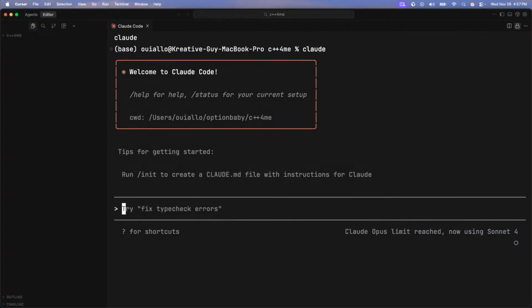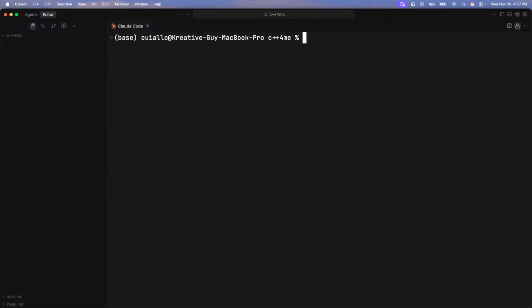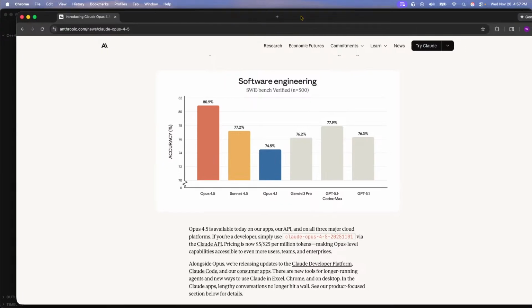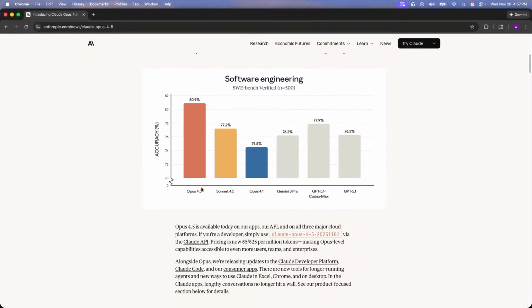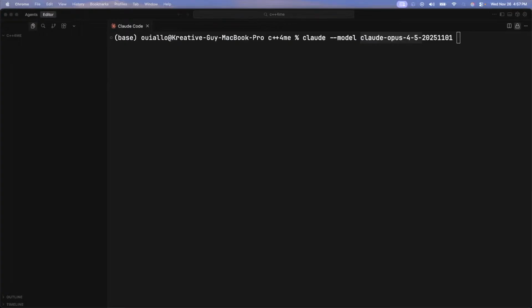Now, I'm going to be using 4.5 Opus. This is the model that just dropped yesterday, Monday the 24th. What we're used to using is 4.5 Sonnet, but I'm going to be using 4.5 Opus, however you pronounce it. Supposedly this model is a lot better, so let's try it out and see how well it's able to adapt for what we're doing here.